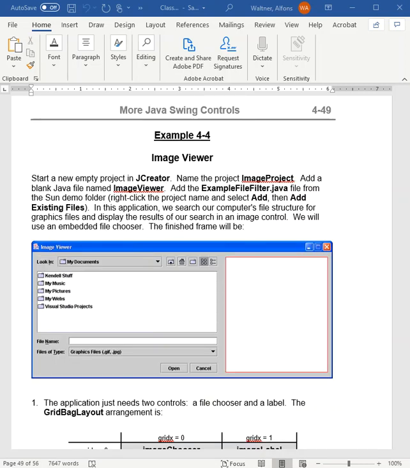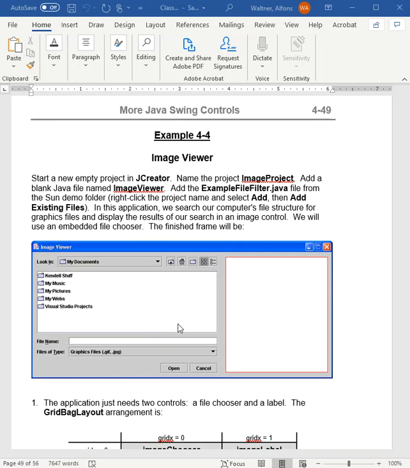All right, here's example number 4. And example number 4, it's an image viewer program where it displays an image, but it actually displays an image from a file. So you can see it's almost like you're creating a little program that allows you to go into your file structure and open up files from your hard drive. And so this is something we'll do the example. We're not going to make you do the assignment. I'd like you to do it just so you get an idea of here's how you would go, for example, to go open a file. All right, when you go File, Open, a dialog box pops up. All right, this would be the dialog box.